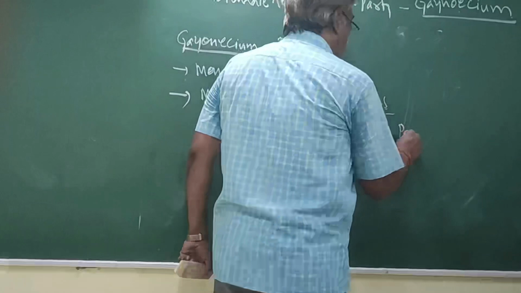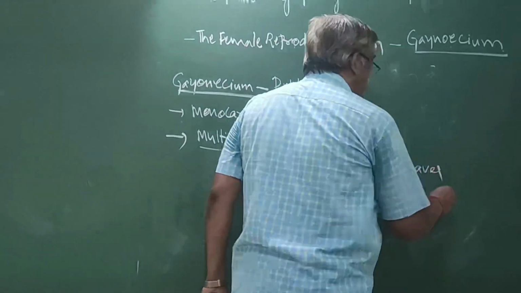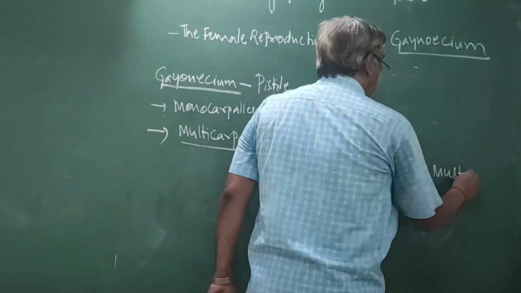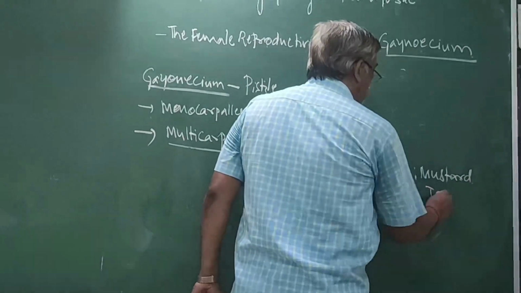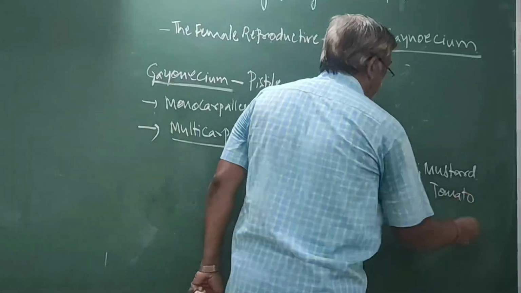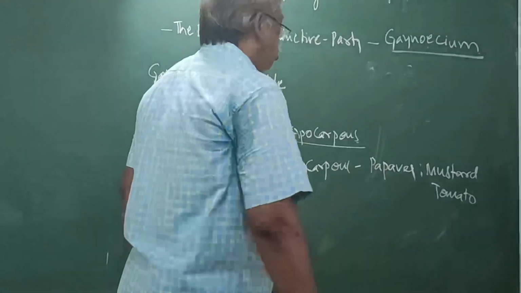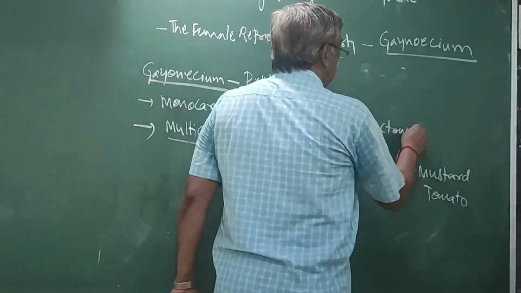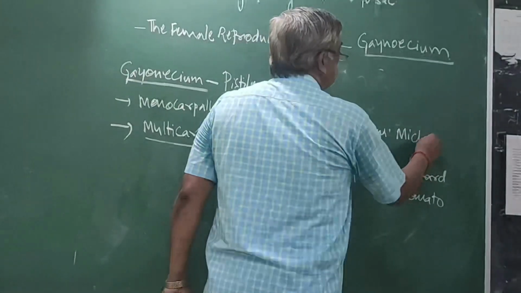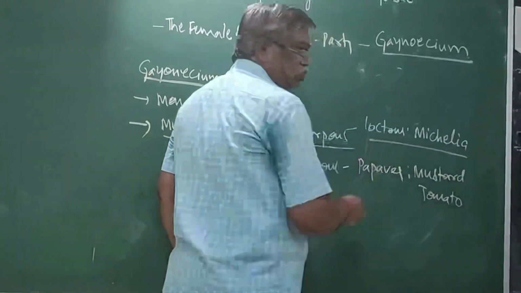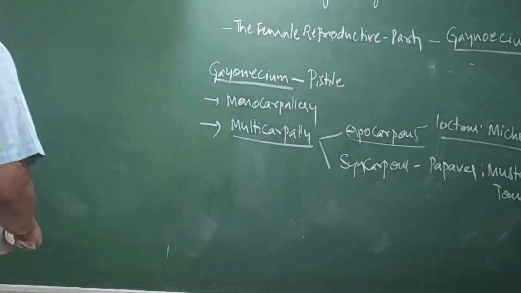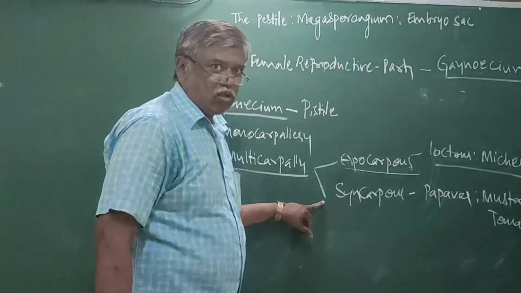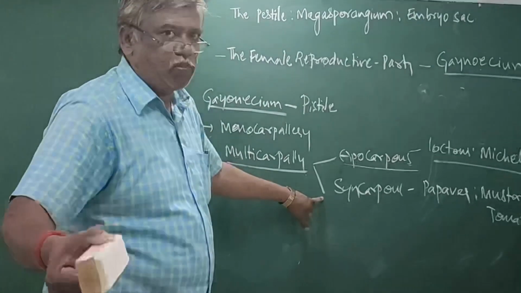Syncarpous examples: pepper, mustard, tomato. Apocarpous examples: lotus and michelia. I have repeated this a number of times, so catch the point.